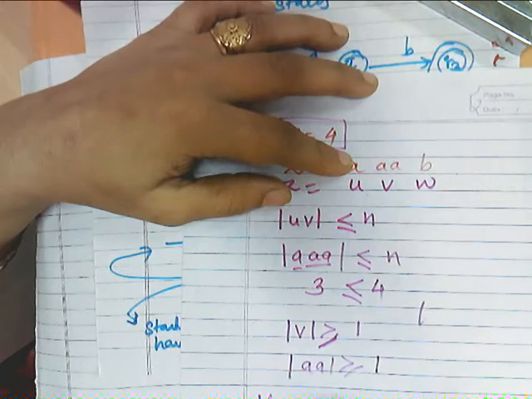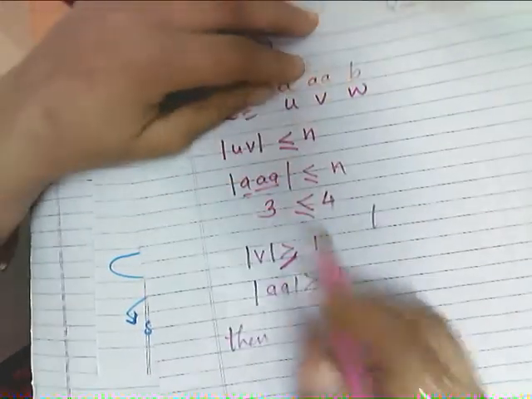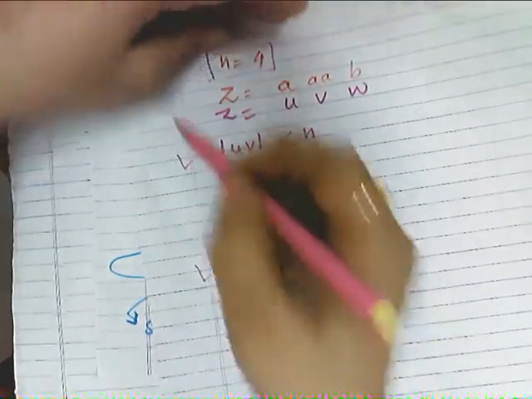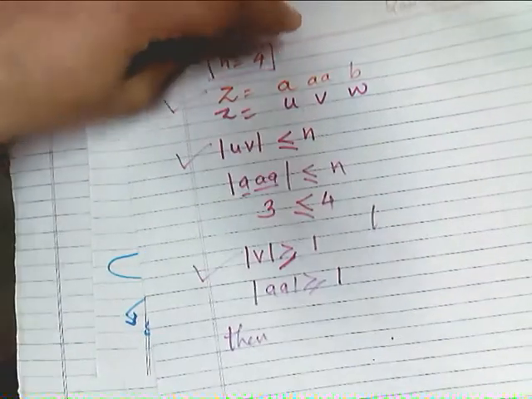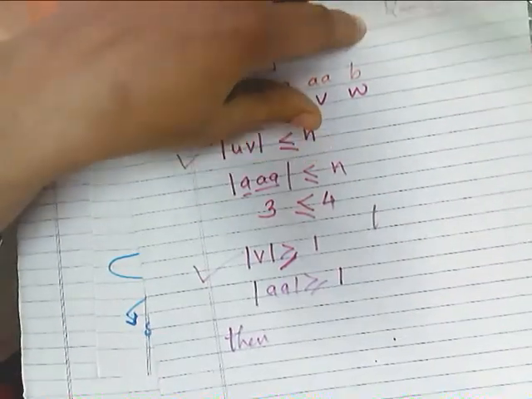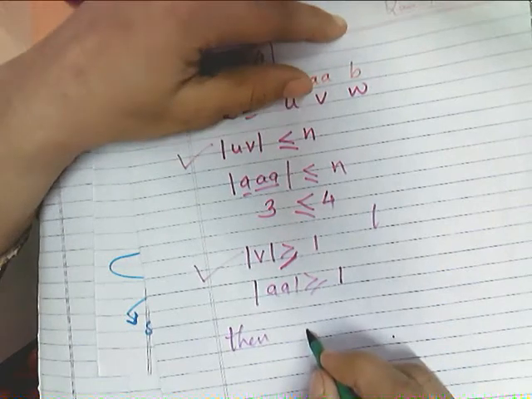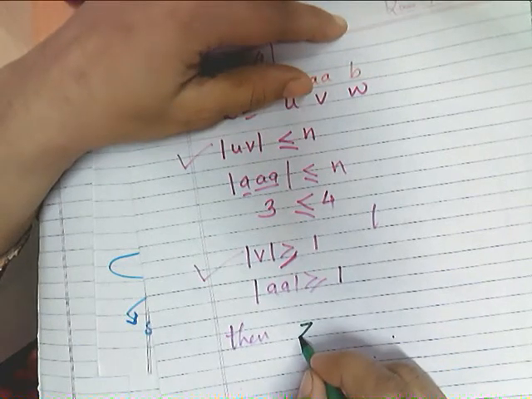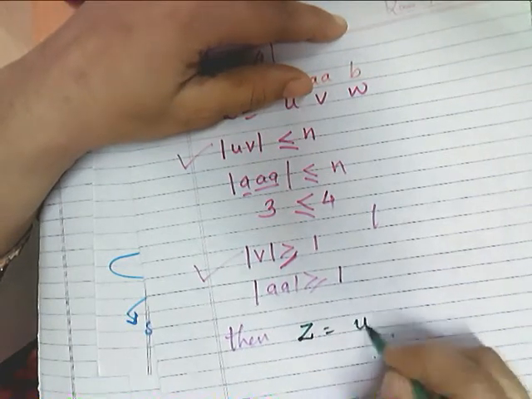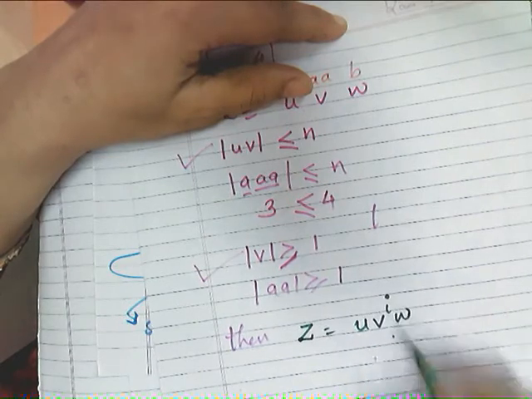Then what are we claiming? We are claiming that if these two conditions are satisfied for this Z, then there exist strings in the language of this kind.